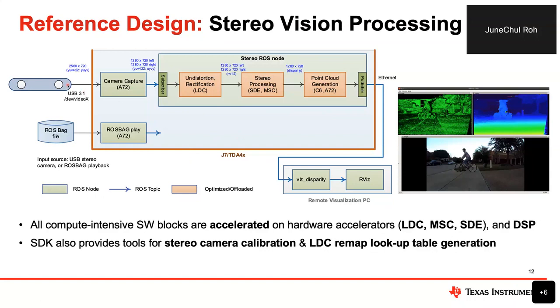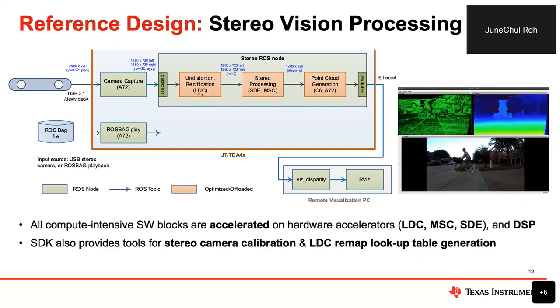And in this case, we are using the stereo camera again, and as said, we provide a capture node here. And on the input side, we provide different inputs. We provide the raw spec file, and also you can hook up the live stereo camera, as shown in the diagram. And then this box, with the subscriber and the publisher, is the ROS node, and that is optimized on our TDA4 hardware accelerator in this case.